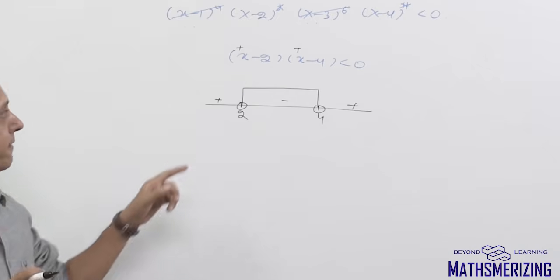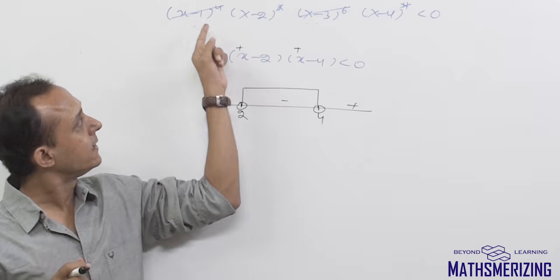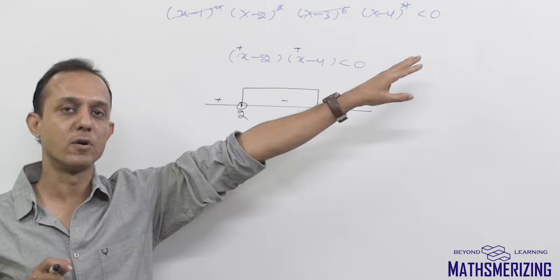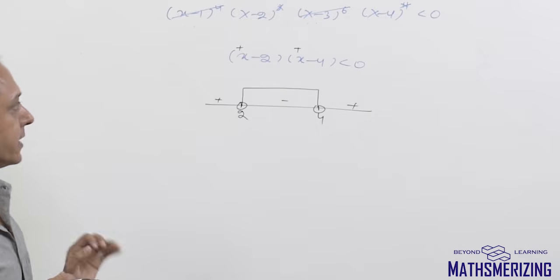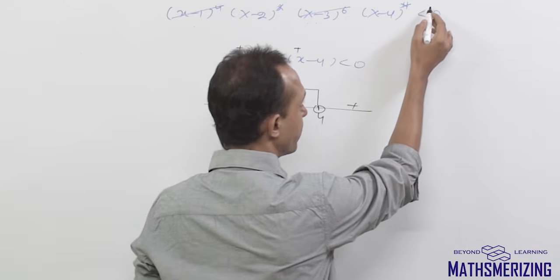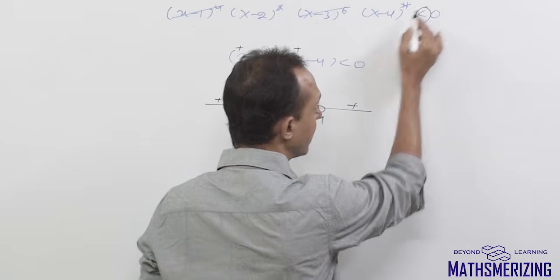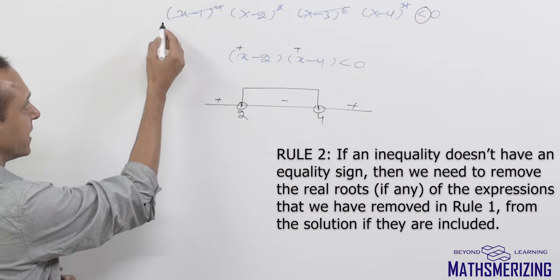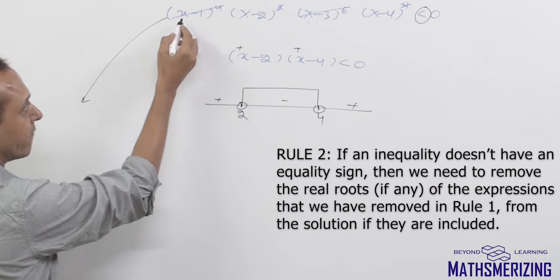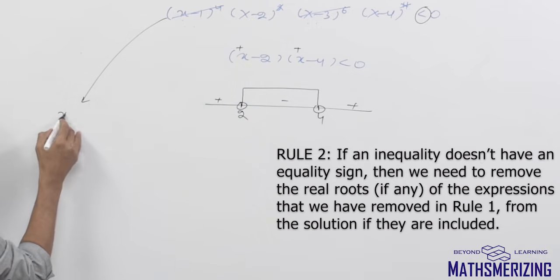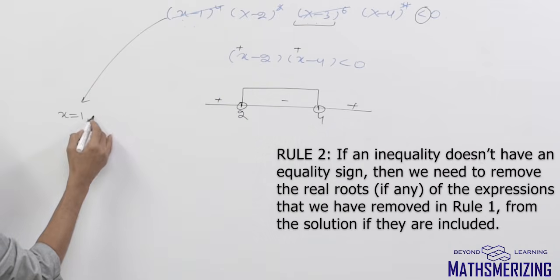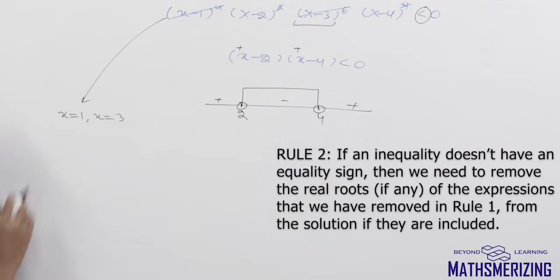But what will happen if I put 3 in the question? If I put 3, what will I get? I'll get 0 is less than 0, which is obviously not true. So what rule number 2 says: if the inequality doesn't have an equality sign, then we need to remove the roots of the expressions which we have removed. So what have we removed? We have removed x minus 1, so the root is x equal to 1. And we'll also need to remove x equal to 3 from the final solution.